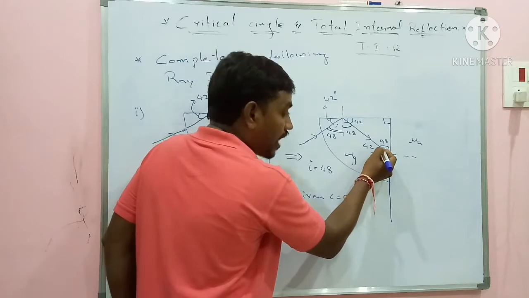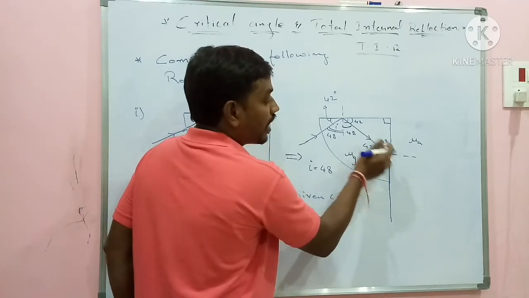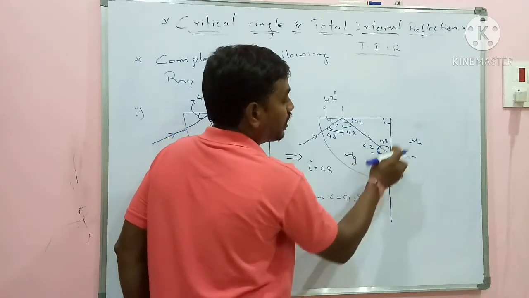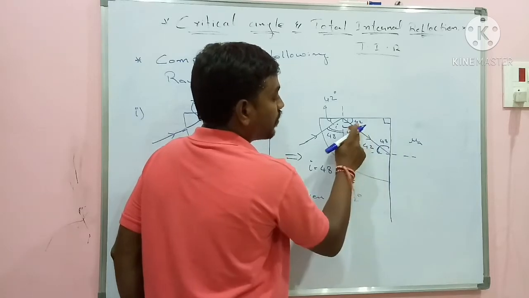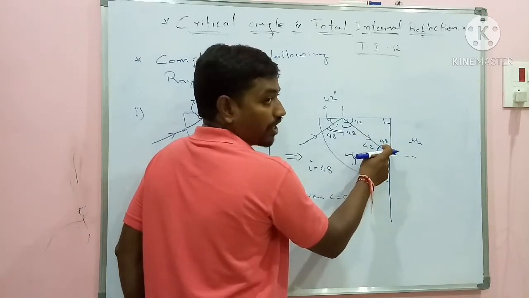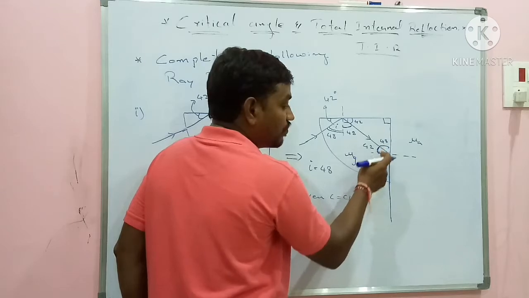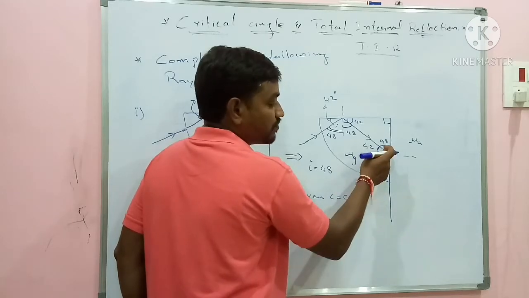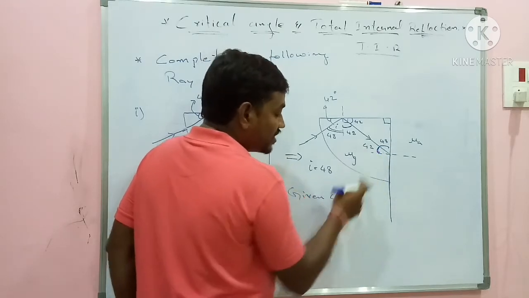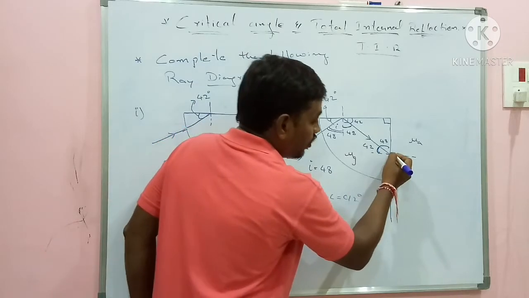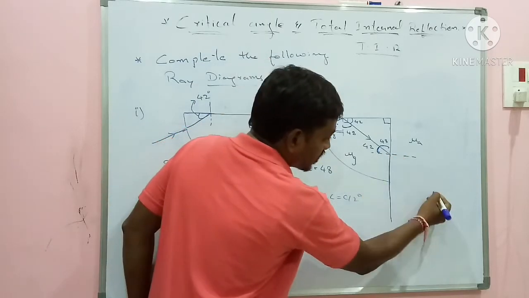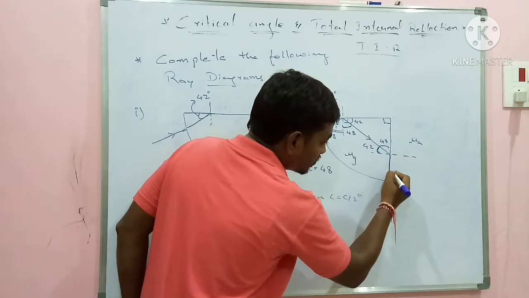Again you need to calculate I here. How to calculate I here? I got a triangle here. So a triangle with 90 degrees, 42 degrees, and this will be 48. If this is 48, here the angle of incidence will be 42. 90 minus 48, again 42. So here I is equal to C. So instead of coming back or entering into the second medium, it will be grazing like this.